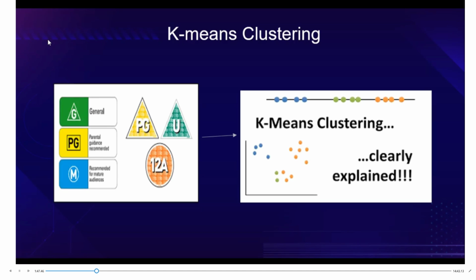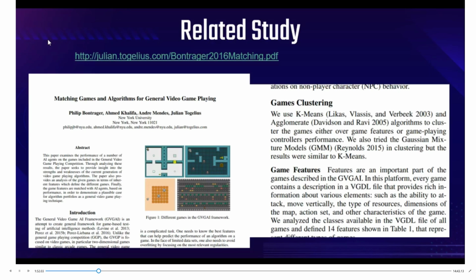Before actually running K-means, I looked up one of the papers from New York University, which also used K-means to cluster and classify video games. It took game features as one of the standards.